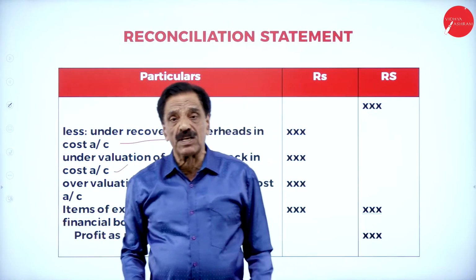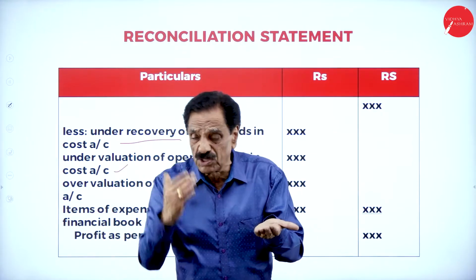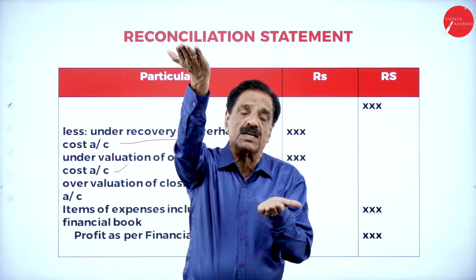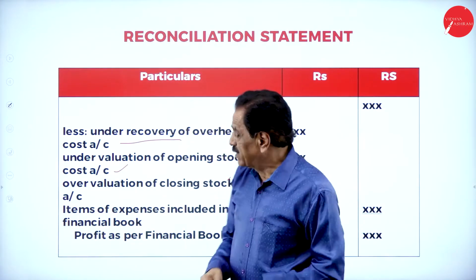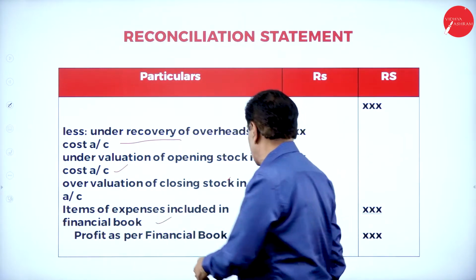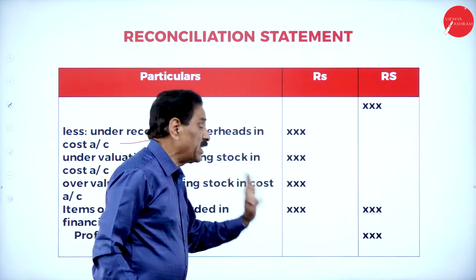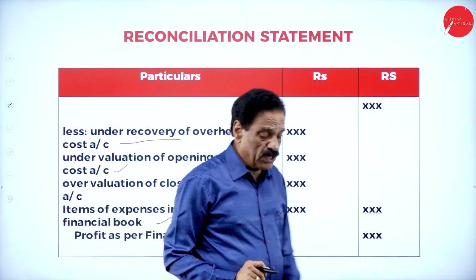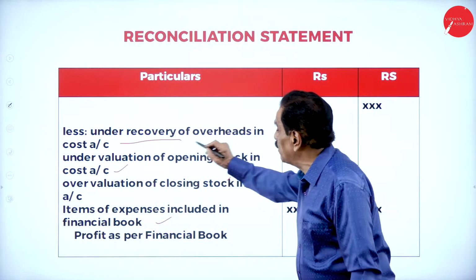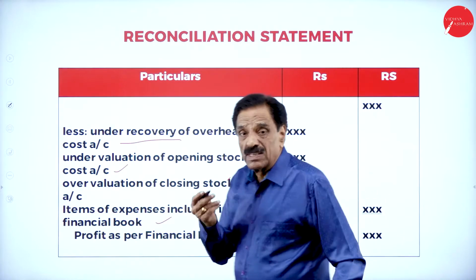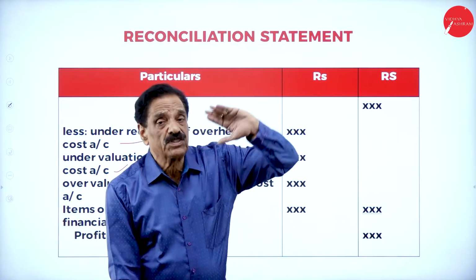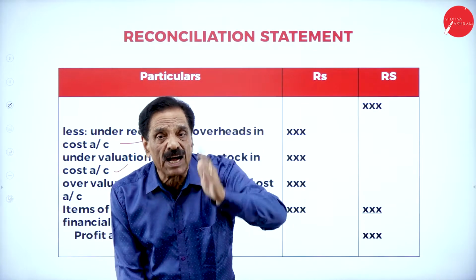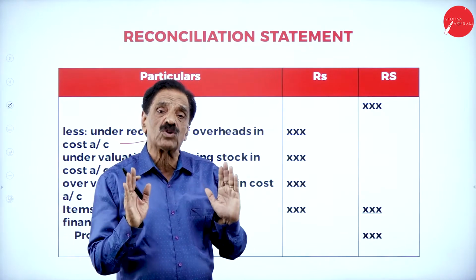What will happen? Your financial account will reduce. Your profit shows more in costing, with no entry in the financial, so reduce the costing. Some examples: whatever the difference comes to, take the profit as per the financial book. In examination, they will give the profit as per the cost book, or they will give the profit as per the financial book. That should tally. You start with the costing book, end with the financial book. Slowly we have to do it.